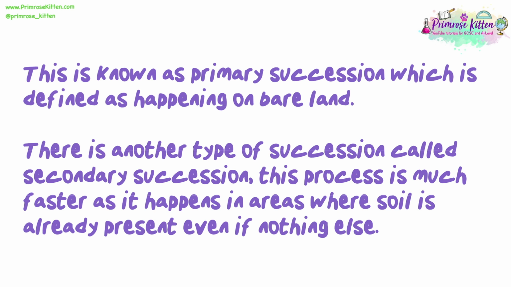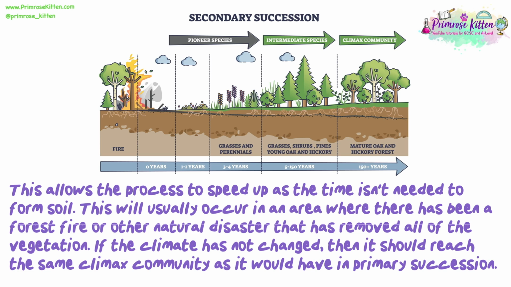There is another type of succession called secondary succession. This process is much faster as it happens in areas where soil is already present, even if there's nothing else. This allows the process to speed up, as the time isn't needed to form soil. This will usually occur in an area where there has been a forest fire or other natural disaster that has removed all of the vegetation. If the climate has not changed, then it should reach the same climax community as it would have in primary succession.